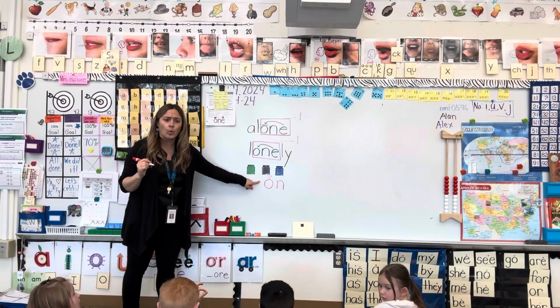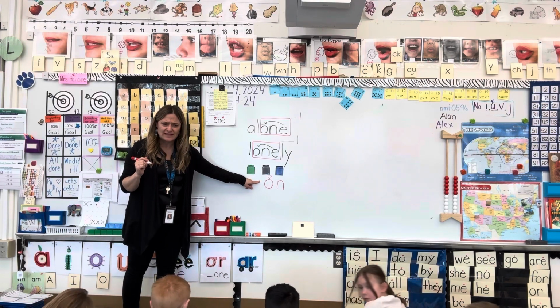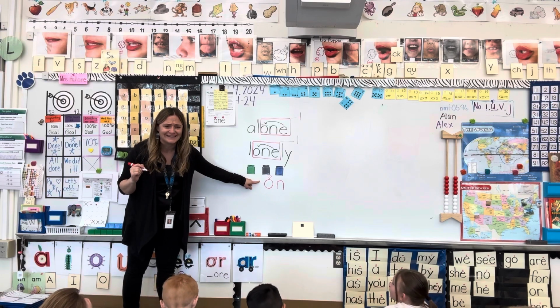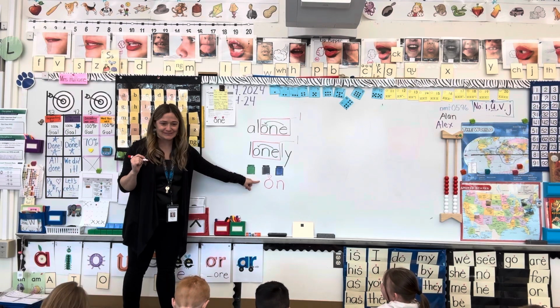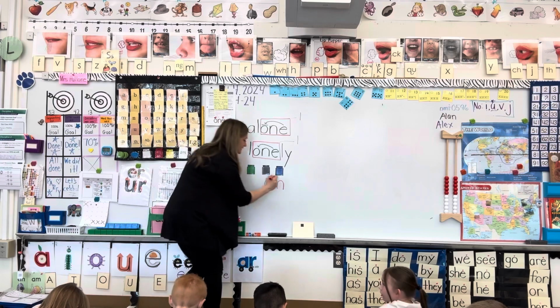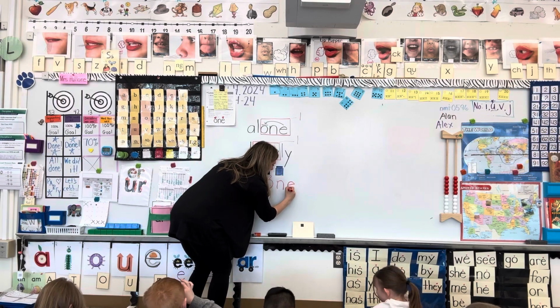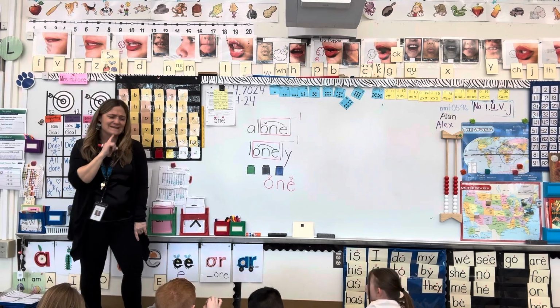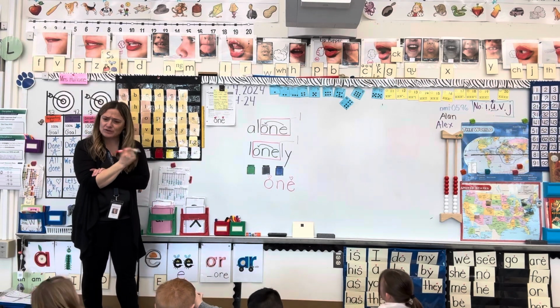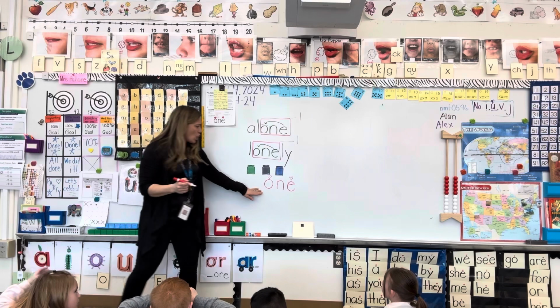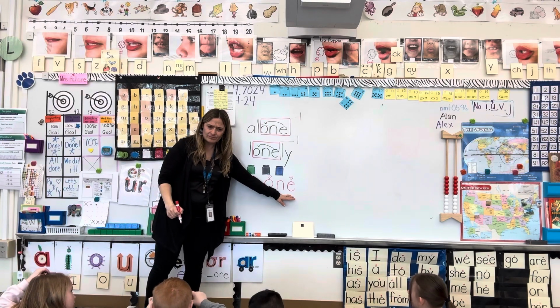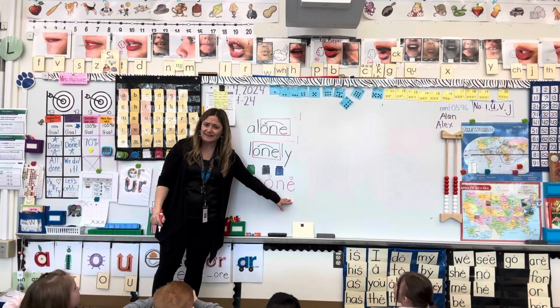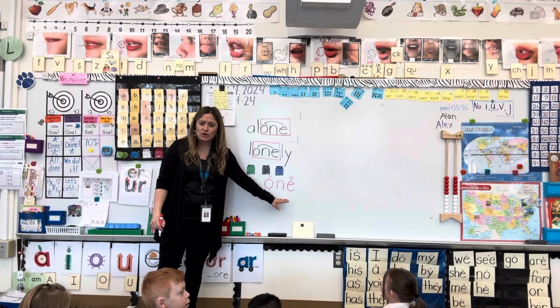Yeah. One. Mikey, did you hear the O sound? One. No. I'll say one. Guess what comes after it? E. At the end. Wait a second. Does that look familiar? Yes. O-N-E. This is the word one.